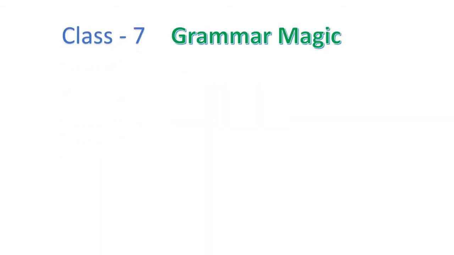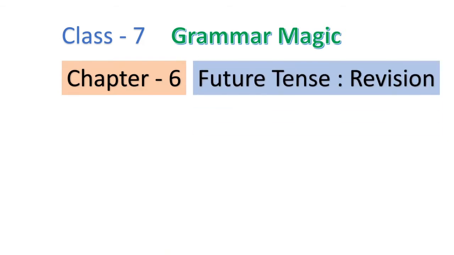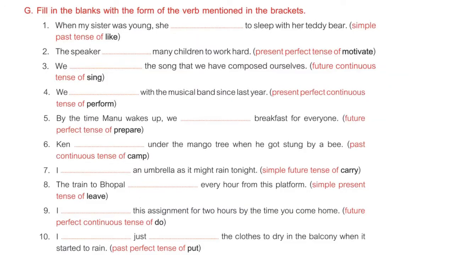Class 7 Grammar Magic, Chapter 6 Future Tense Revision. This is the last video, part 3, wherein we will solve two remaining exercises, exercise G and exercise H. So, in this exercise, whatever we have learnt up till now, we have to apply here.